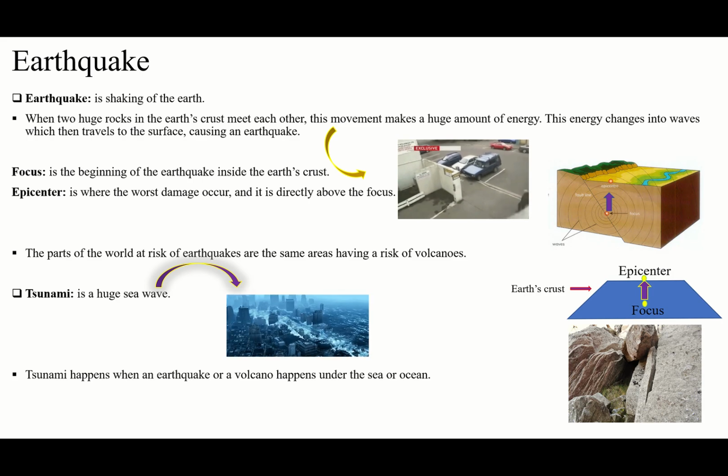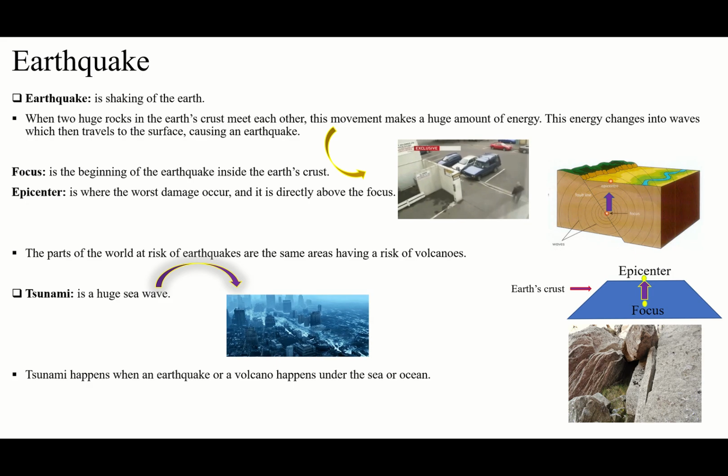inside the Earth's crust. And directly above the Earth's focus, going up to the surface, is the epicenter, which is where the worst damage occurs. It means this earthquake is going to damage every place, but of course some places more than others, right? The worst damage is going to be in the epicenter. So these are the two things you have to know: focus and epicenter.